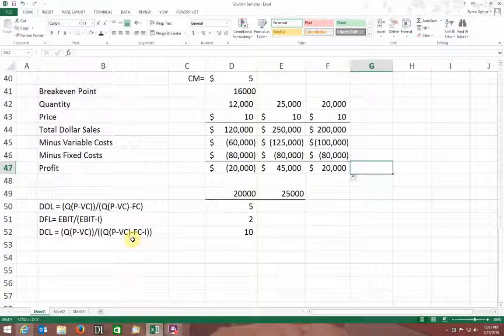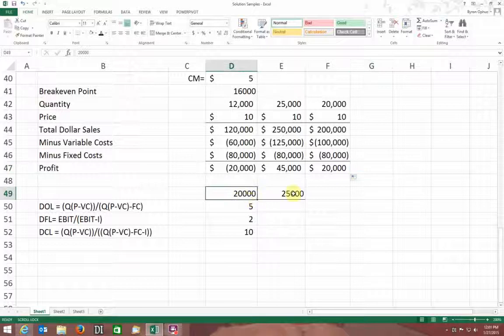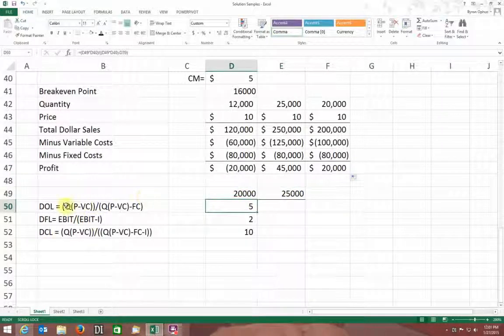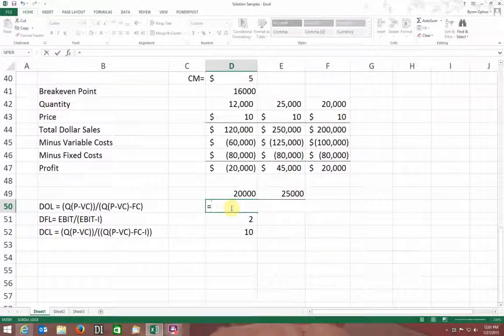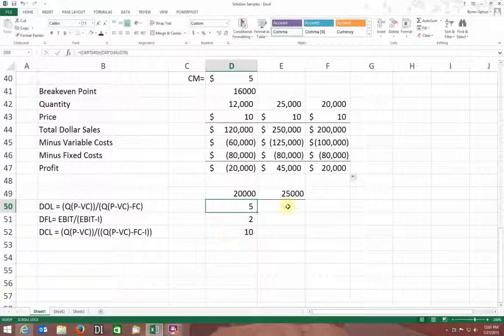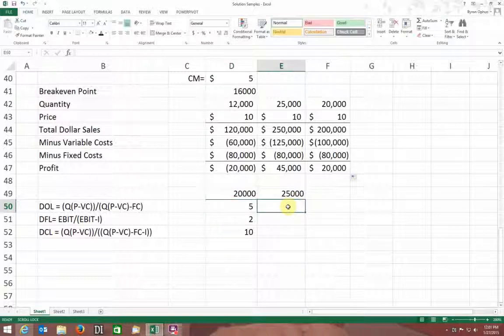And then I just have to calculate the degree of operating leverage, the degree of financial leverage, and then the degree of combined leverage. And it asked me to do it at 20,000 bags and at 25,000 bags. Again, now here I've got the quantity times the price minus the variable cost. Remember, price minus variable cost is my contribution margin. So I made this just a little bit simpler. Because I already did these, I'll do it for the 25,000 just to show you.